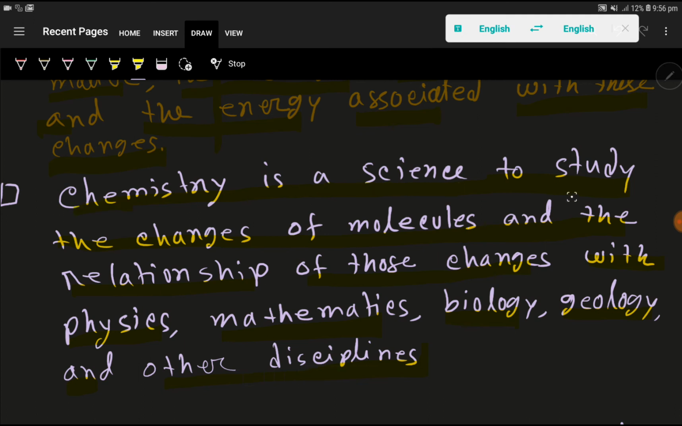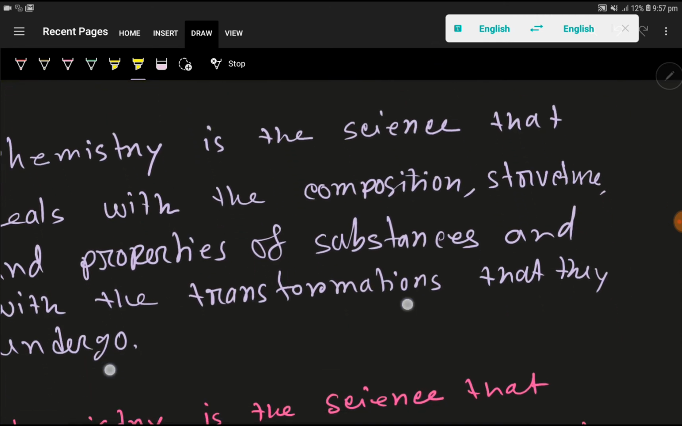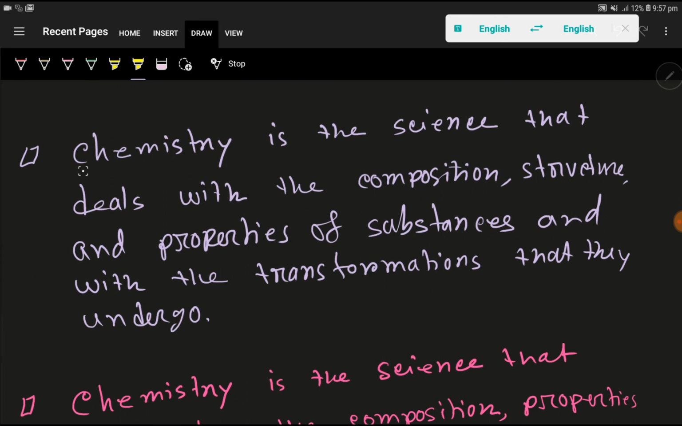Chemistry is a science to study the changes of molecules and the relationship of those changes with physics, mathematics, biology, geology, and other disciplines.